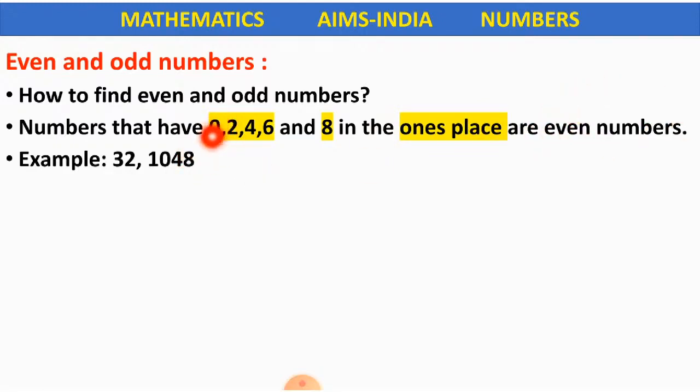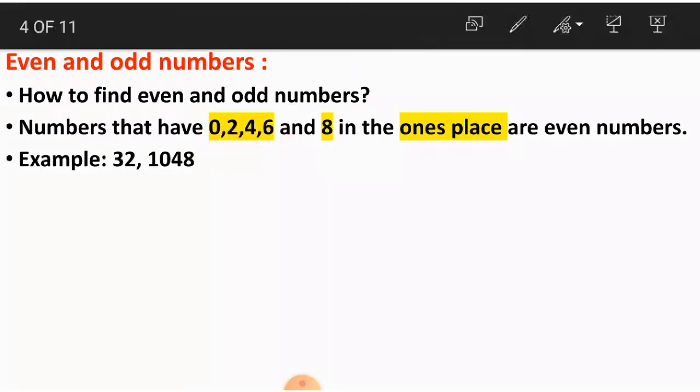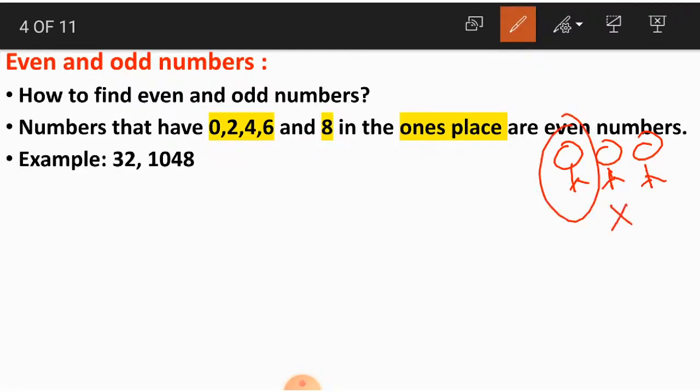Remember here we are taking alternate numbers. What does alternate mean? Alternate means, like, if there are three students here, I'll pick up the first student, leave the second student, and then pick up the third student. I'm leaving one and picking the next one. So this is called alternate.